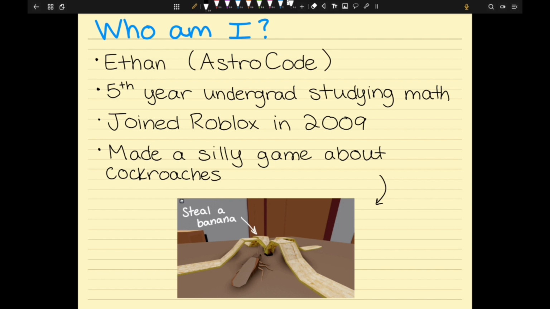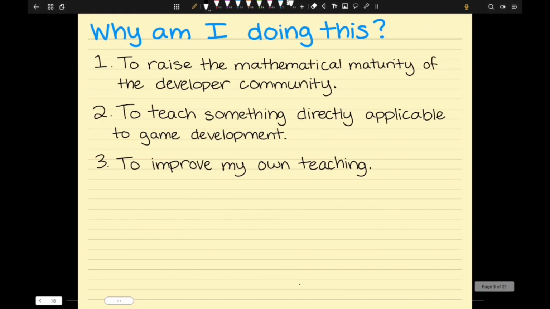Okay, so then why am I helping with this course? Well, for one, I want to raise the mathematical understanding of the Roblox developer community. Because by doing any kind of math, turns out you get better at all kinds of math.